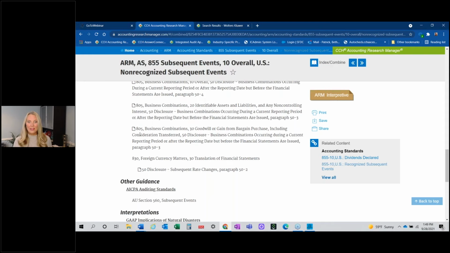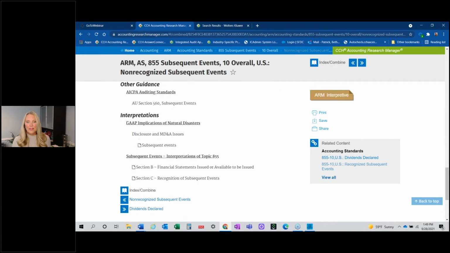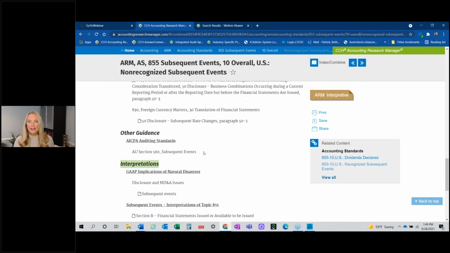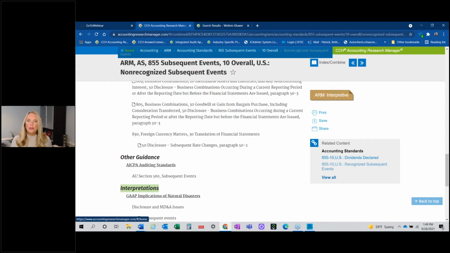And when you do a keyword search, that's on you to really go through and find that. If there's something from the AICPA, we'll tell you about that. And then the last thing would be our interpretations. So if you want to go into some additional guidance, some further examples, that's what this would do, really take you into a deeper dive. So now you could just click into this, do your research, and not have to spend as much time. So that's just one way to start your research.